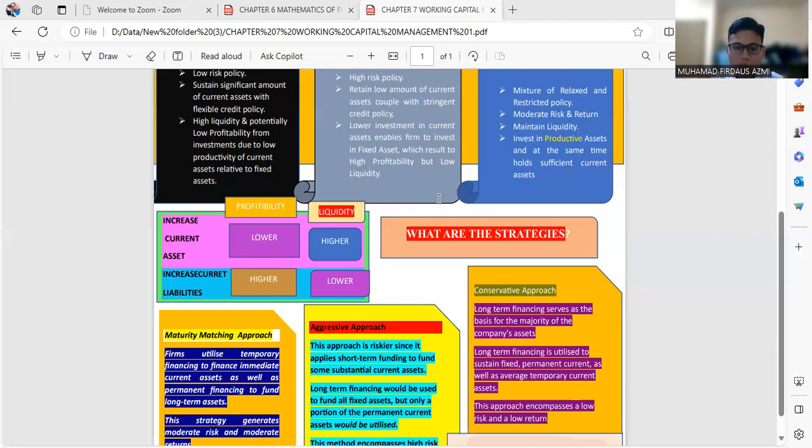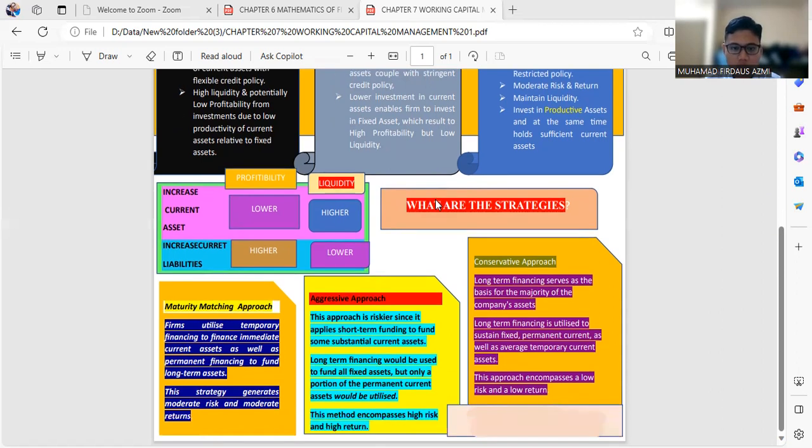So we can compare the two terms, which are profitability and liquidity. As we know, liquidity is higher with increased current assets. Alright. So profitability is higher with lower current assets, and for increased current assets, profitability is lower, and liquidity for the increased current assets is higher.